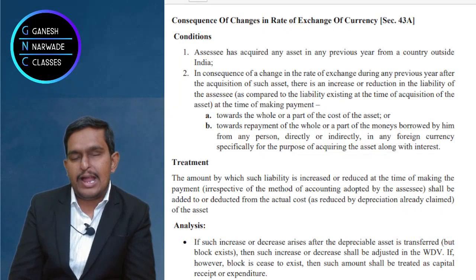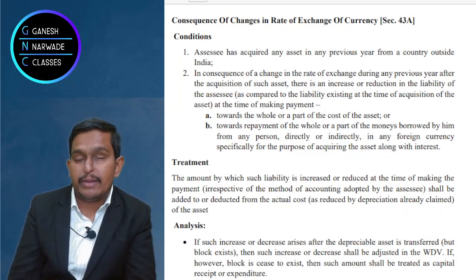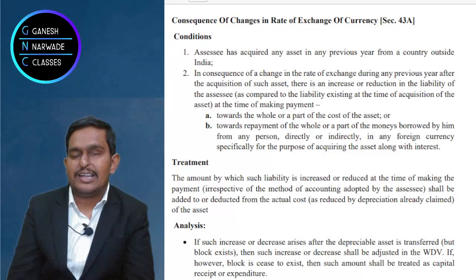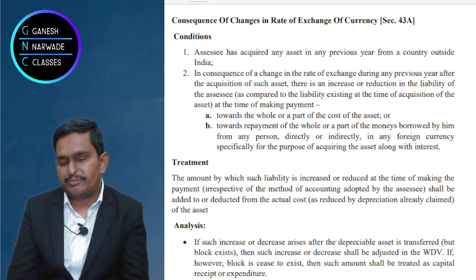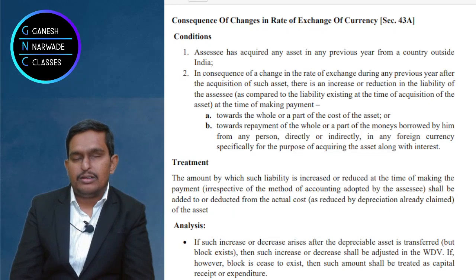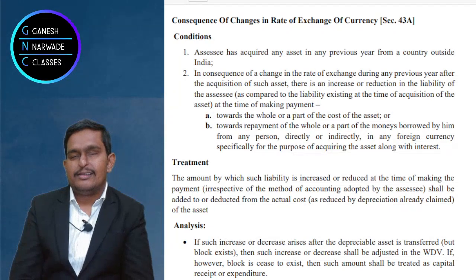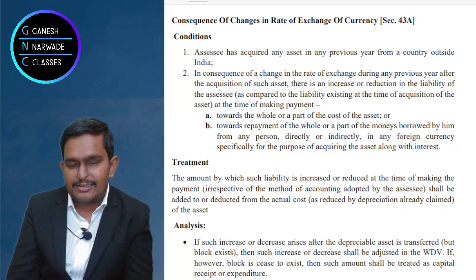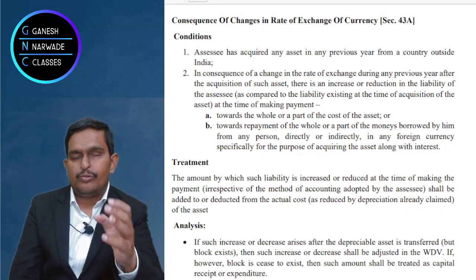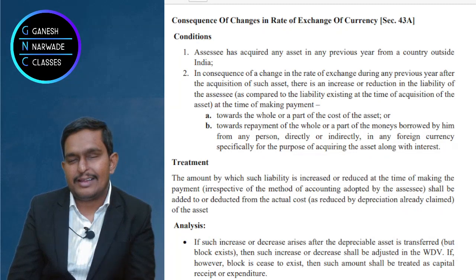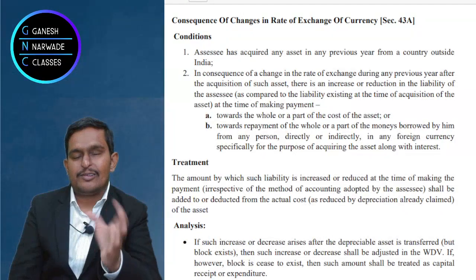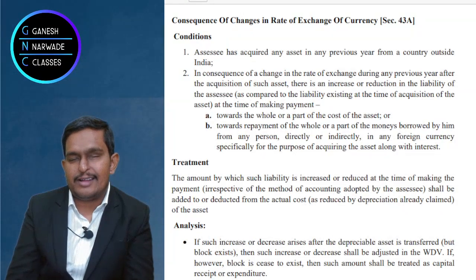Now when should it be added? In the year of purchase? No, it should be added in the year of payment, and after adding, you claim depreciation. For example, in the first year we purchased on 1st April, 1 lakh into 30, so 30 lakhs. There is no change, so we claim depreciation as required.